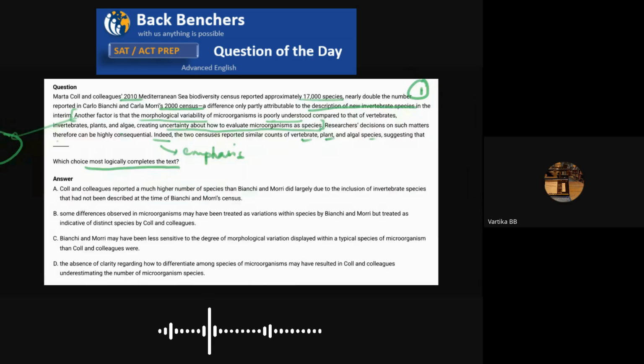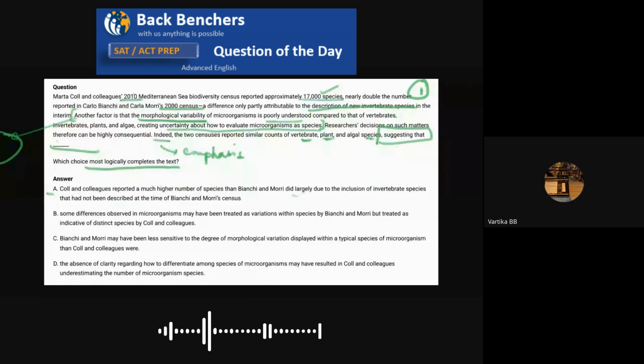Now, if we put the two pieces of information together, we know that in the 2000 and 2010 censuses, the counts of vertebrate, plant, and algal species were the same, which means the majority of the increase in this number is mainly because of the morphological variability and the fact that it is poorly understood. That is the conclusion I have come to. It says suggesting that, which means we are taking information from the passage and arriving at a logical conclusion.